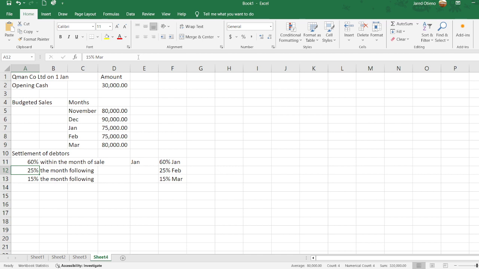They had this extract from their purchases budget. That's why we said the cash budget is a conglomeration. It brings all the other budgets together. So they had these extracts from the purchases budget, not the sales budget.